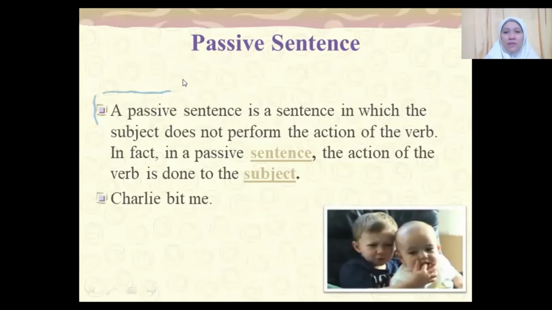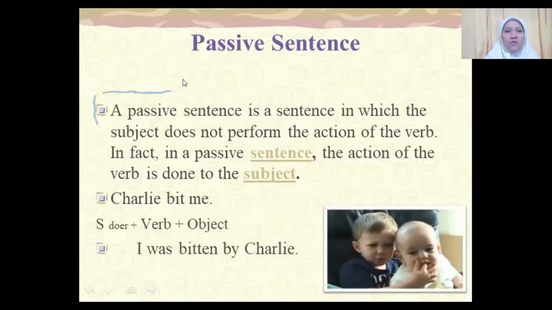For example, in active voice, "Charlie beat me." Charlie is the subject of doer, the subject who does the activity, and then verb, and then object. The passive will become "I," the object becomes the subject of receiver, and then "to be," "was," and then verb 3, "by Charlie." "I was beaten by Charlie."